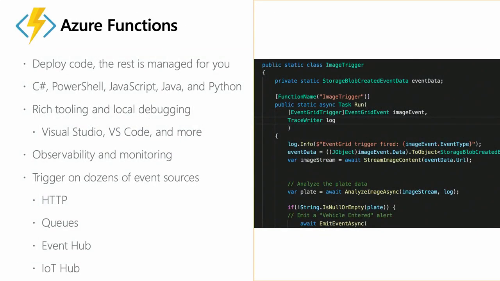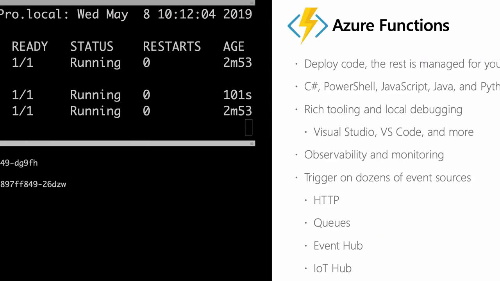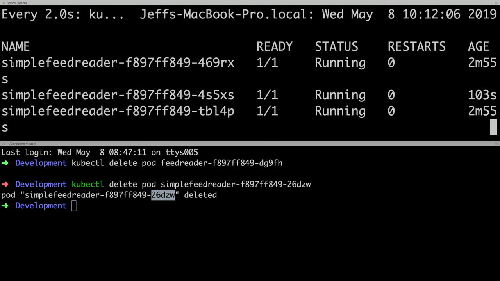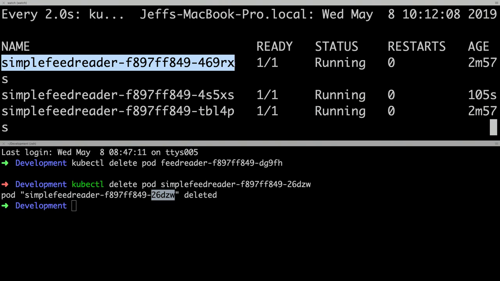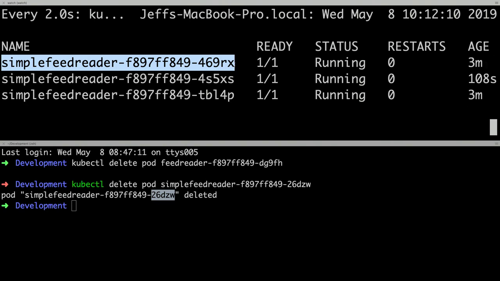So the hero service of serverless is Azure Functions in Azure. And there's a few nice things about it. There's a bunch of languages you can write these functions in. But one thing I want to call out quickly is that Azure Functions are event-driven, meaning if I go into my Kubernetes example here, and we still see these pods, these containers are running 24/7. They're always listening for somebody to go to this website. They're just running constantly. I'm paying for some compute to run these things.